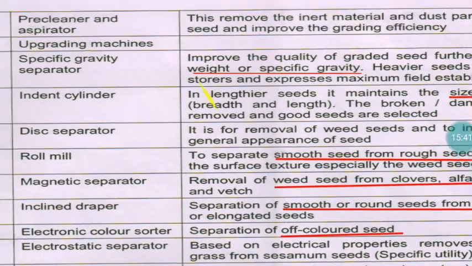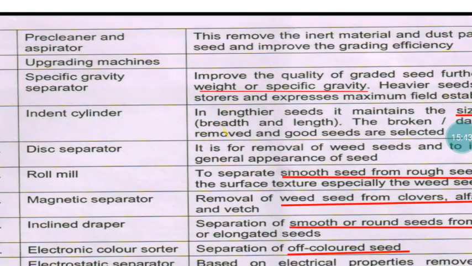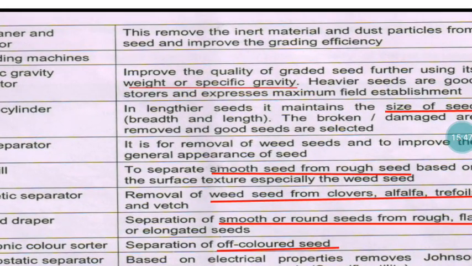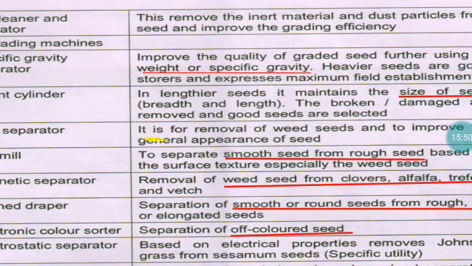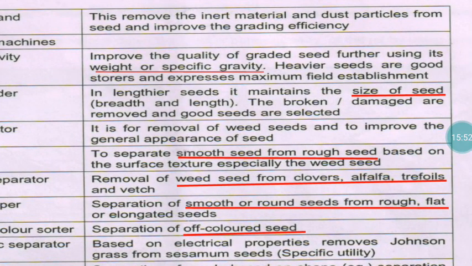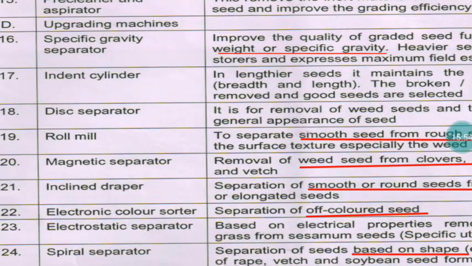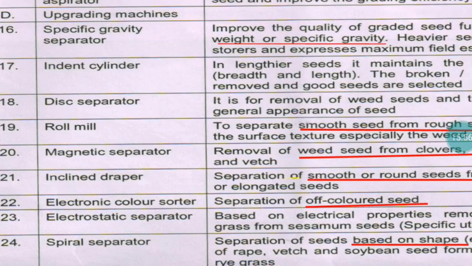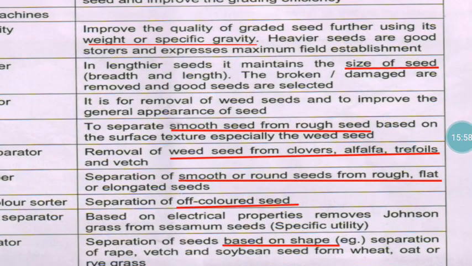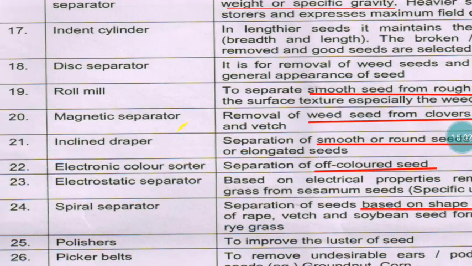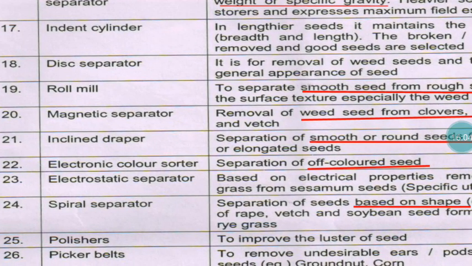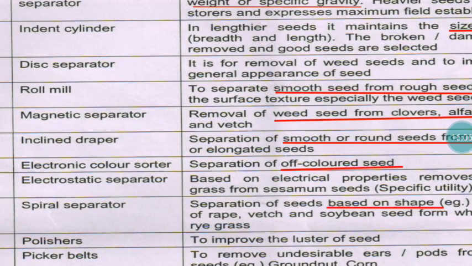Similarly, the other instruments: the specific gravity separator separates the seeds based on specific gravity, or weight. The indented cylinder separator separates based on the size of the seeds. The disc separator is also based on the size of the seeds. The roll mill separates smooth and rough surface seed material. The magnetic separator also separates the seeds based on smoothness, the surface morphology. And the inclined wrapper is also based on the surface morphology.